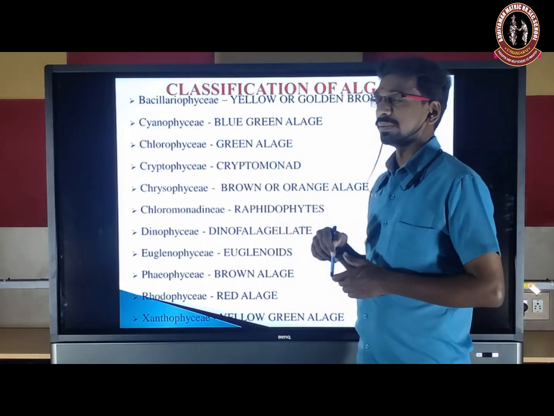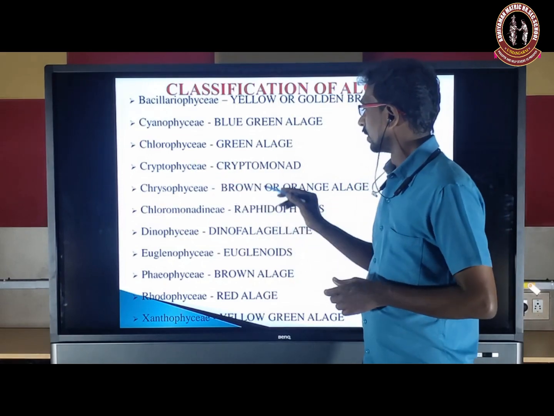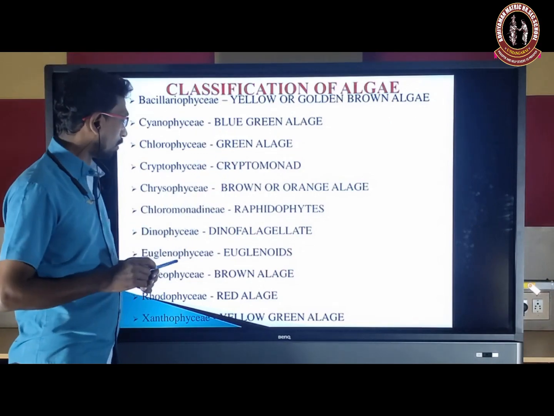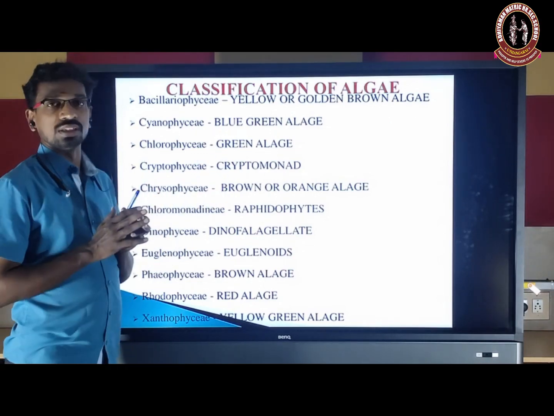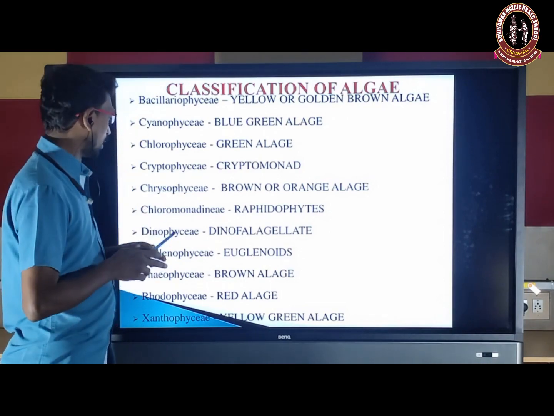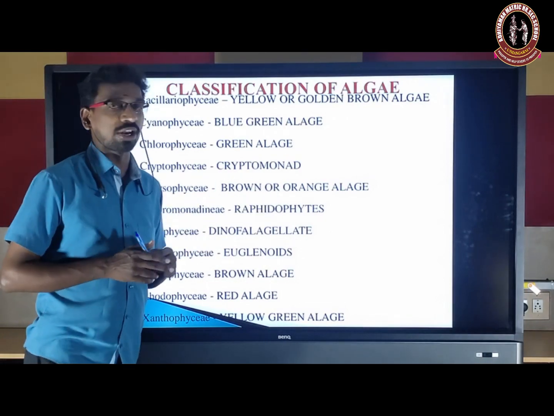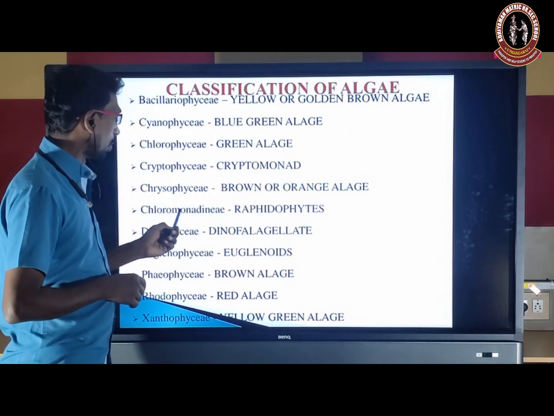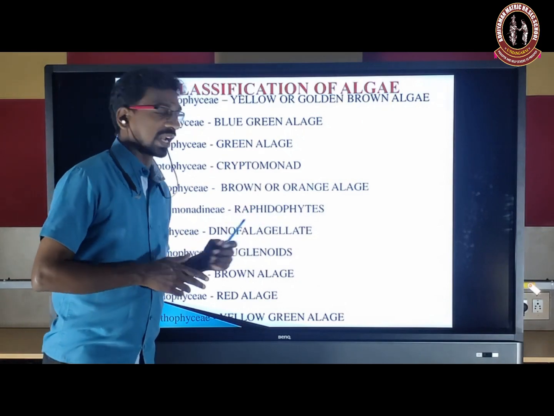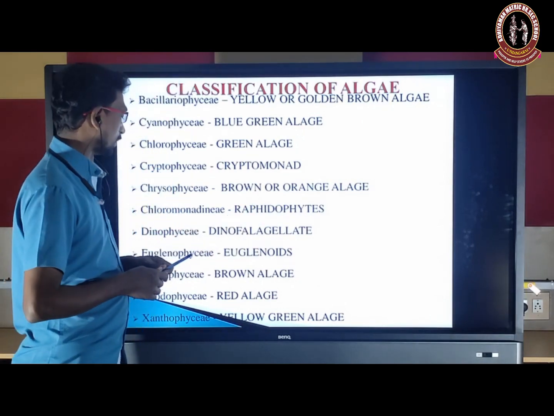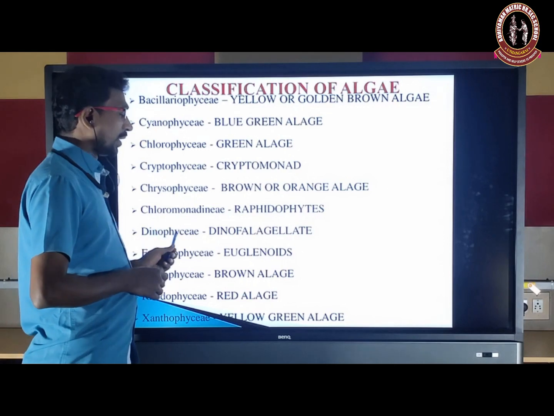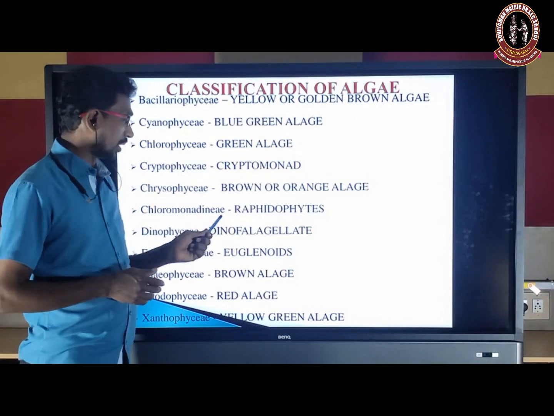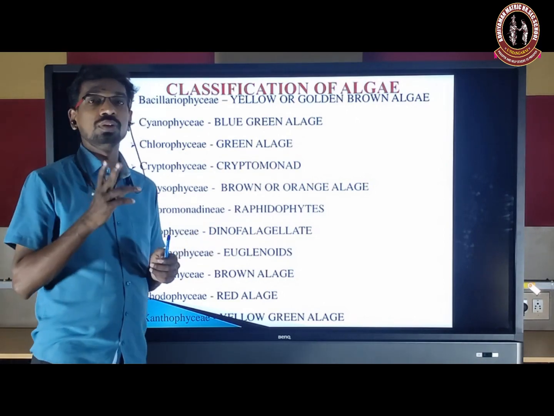Chlorophyceae, green algae. Cryptophyceae, cryptomonads, which are mainly present in adverse conditions. Chrysophyceae, brown or orange algae. Chloromonadineae, raphidophytes. Dinophyceae, the dinoflagellates; in this group all have two flagella.